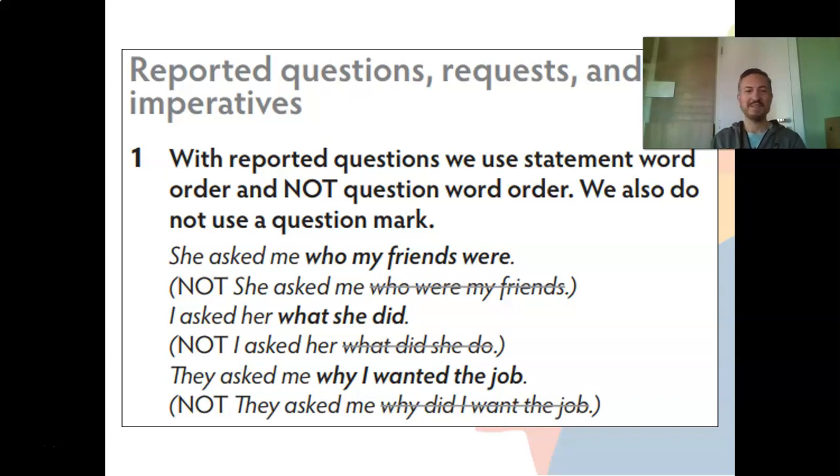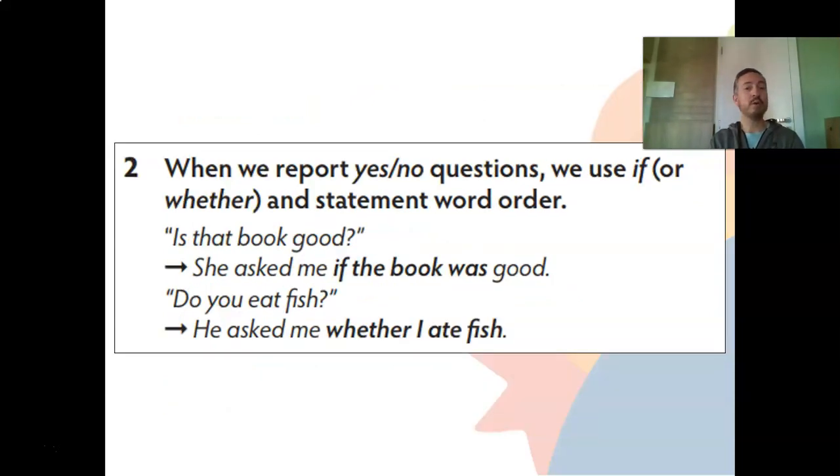Okay? Next one. When we report yes or no questions, what is a yes or no question? It is a question that requires a yes or no answer. For example, do you have a car? This is a yes or no question because the person has to say, yes, I do, or no, I don't. So in yes or no questions, when we report this kind of sentence, we use if or whether and statement word order.